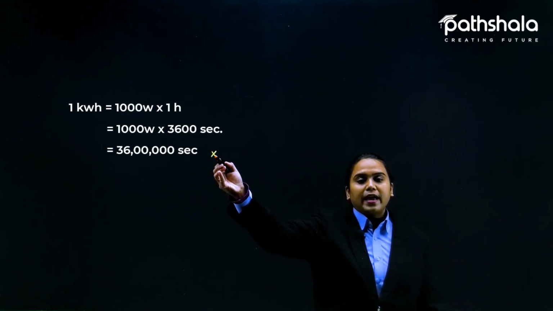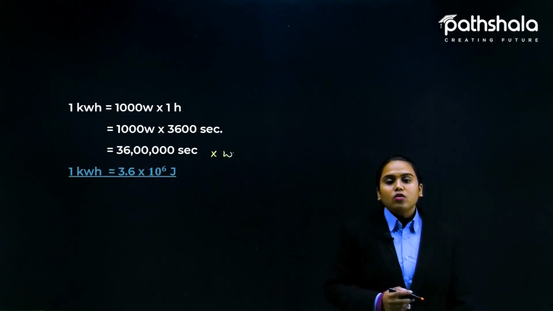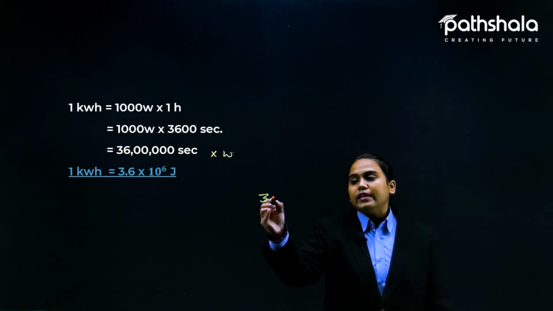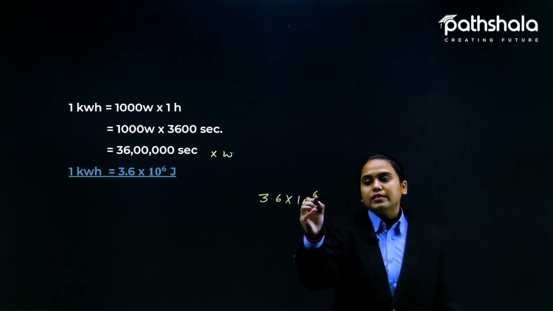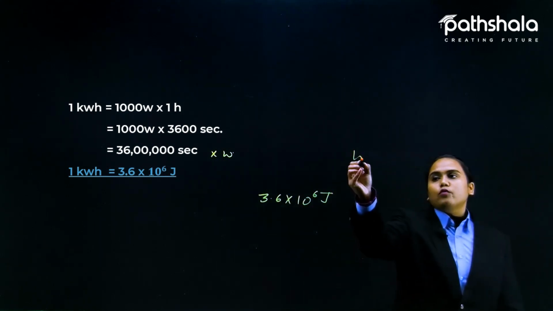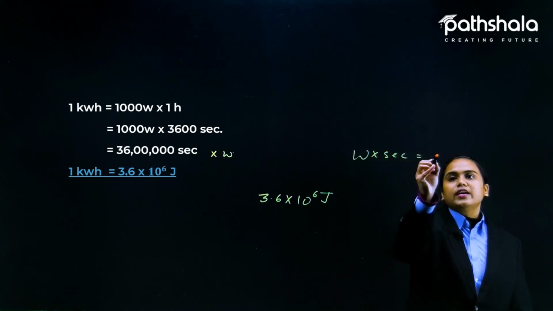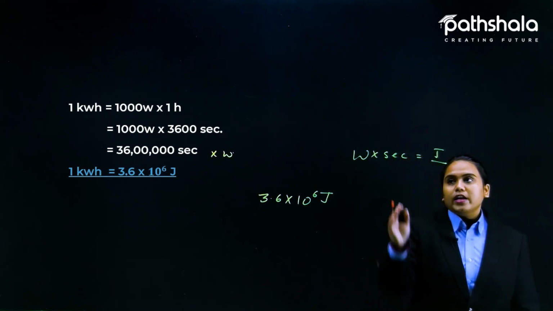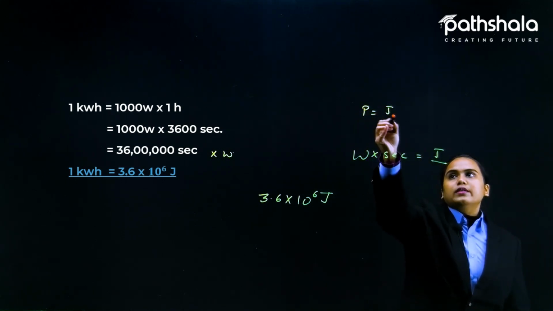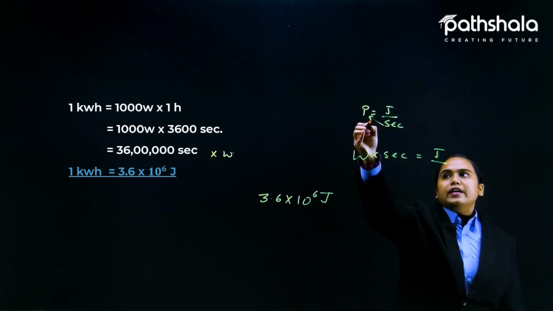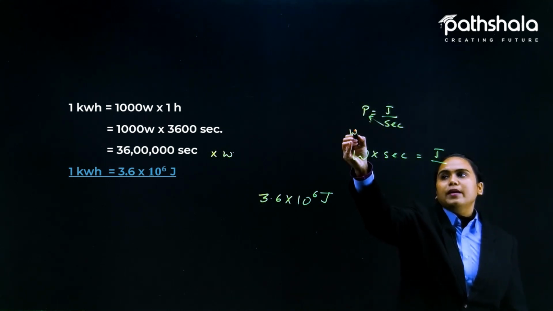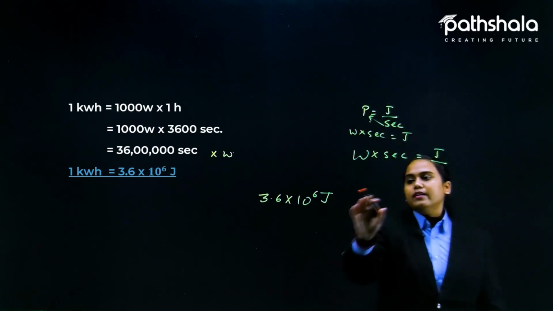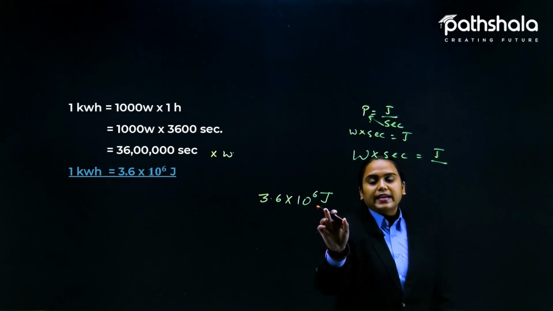So 1 kilowatt hour will be 3.6 multiplied by 10 to the power 6 joules, because watt multiplied by seconds is a value of joule. We have already discussed that P is equal to joule per second, so if we multiply P with second, that is watt multiplied by second, you get joule only.